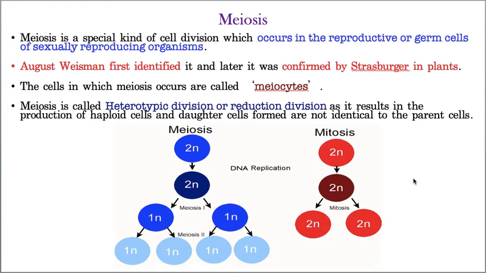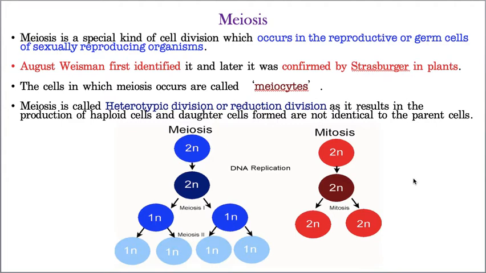Meiosis takes place in the germ cells. Germ cells means the cells which undergo division to produce gametes. That type of gamete-producing cells are called germ cells, and these gametes are produced by the division. That division only is called meiosis.